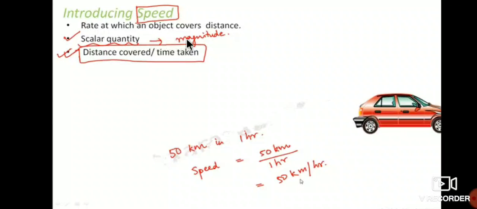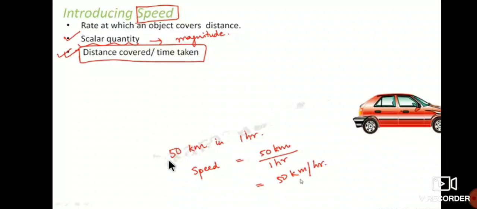That means it has only magnitude, not a direction. A vector quantity means it has both magnitude and direction. So this car doesn't have a direction. Where you should reach, you should take that direction. That means the direction of the car will change. And the formula used to calculate the speed is distance covered by time taken.